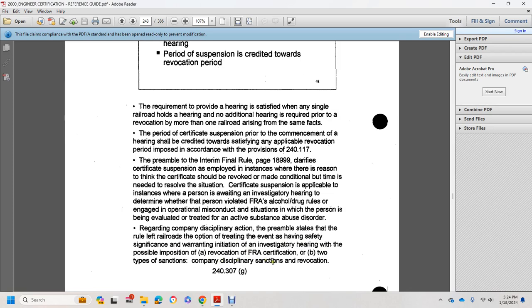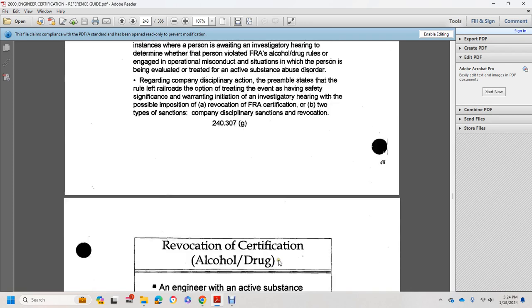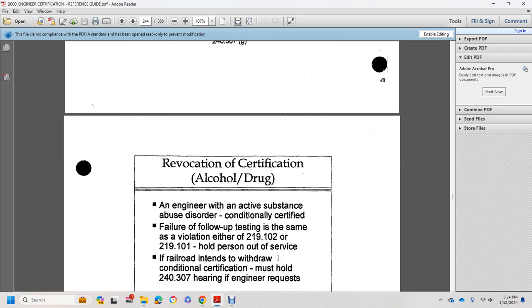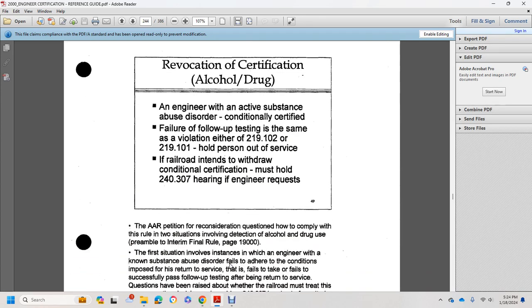Company disciplinary actions and revocations are separate. An engineer with an active substance abuse disorder who is conditionally certified and fails to file for testing, or is in violation of 219.102 or 219.101, is held out of service by the railroad. For the withdrawal of the conditional certification, the railroad must, under 240.307, hold a hearing at the engineer's request.